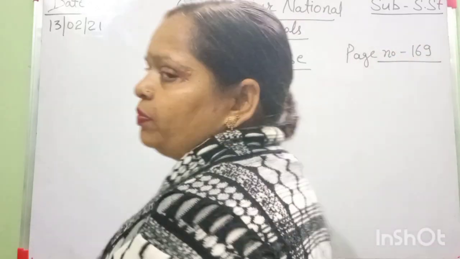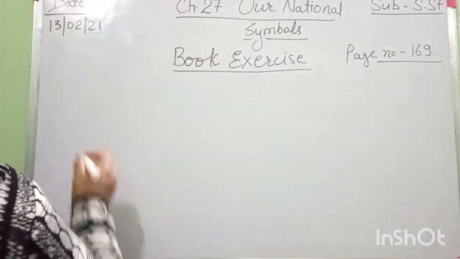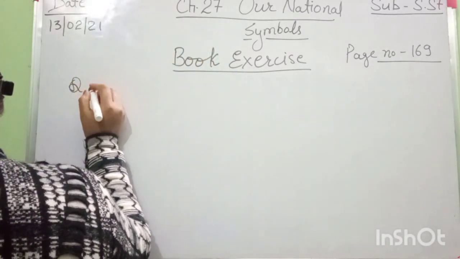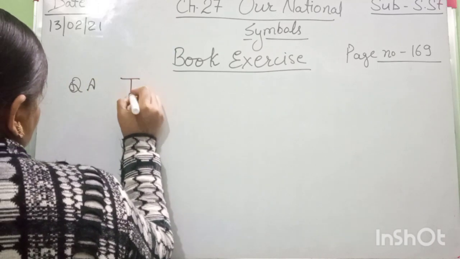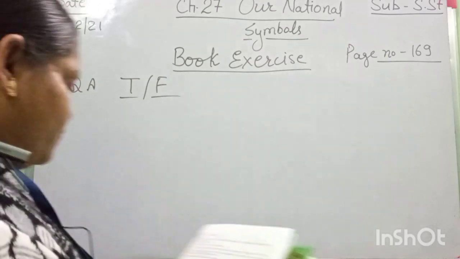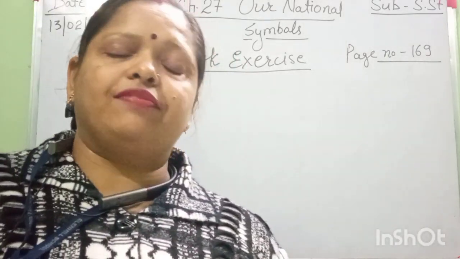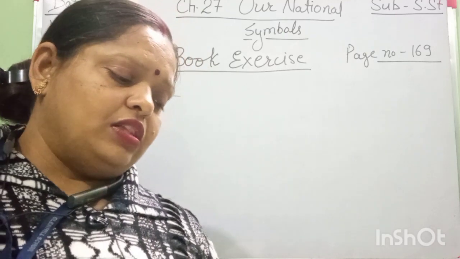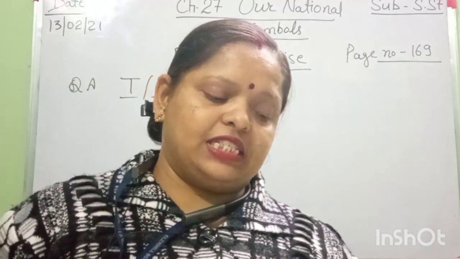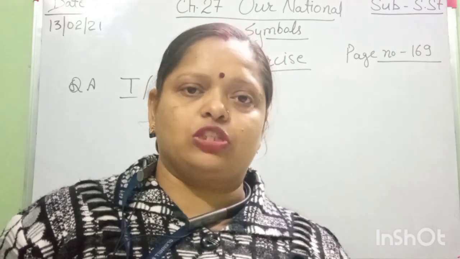I hope all of you have opened your book now. First is true or false. According to your book, all of you give the answers now. First, write T for true, F for false. First question: the Ashoka Chakra has dash spokes: 34 spokes, 20 spokes, 24 spokes.